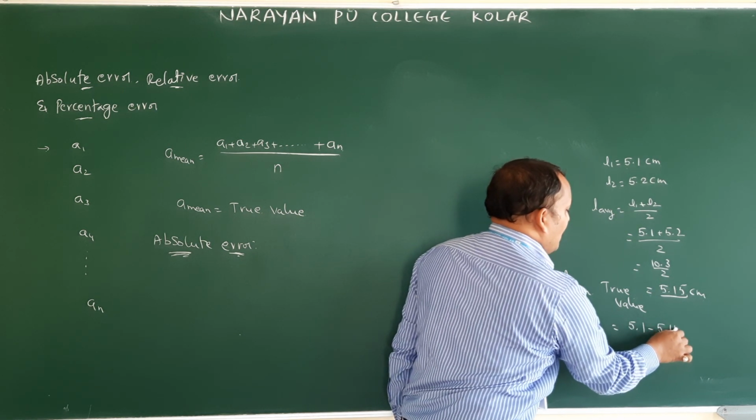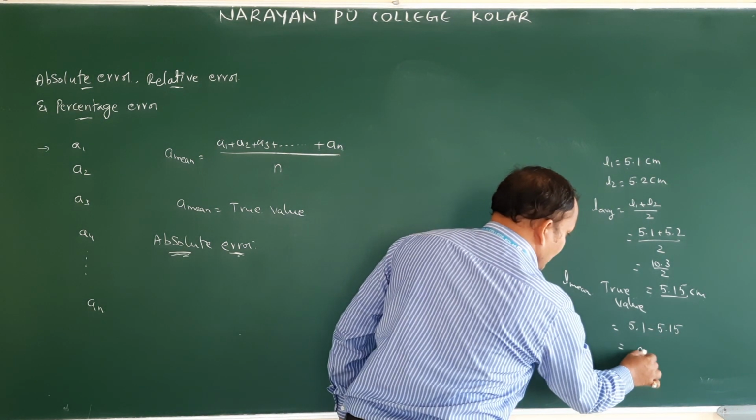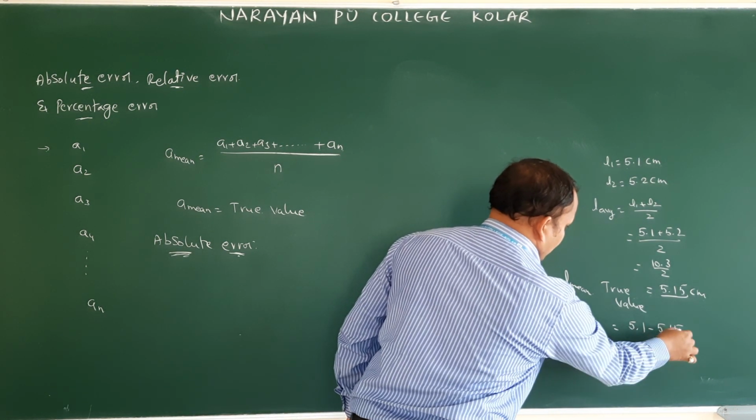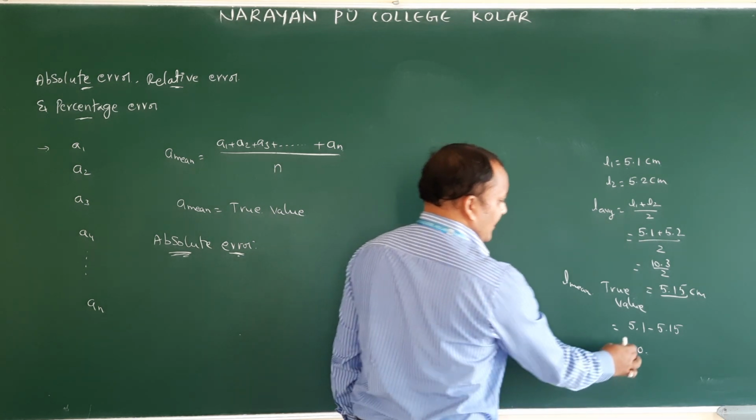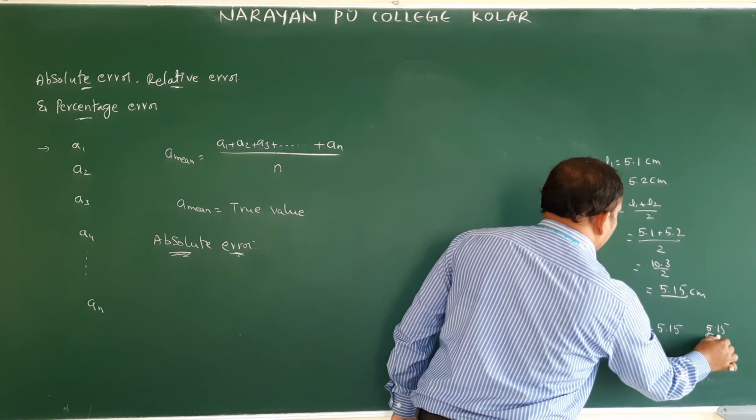5.1 minus 5.15. How much will you get? 0.05 with the negative. 10 minus 10 or 5.15, 5.15 minus 5.15.